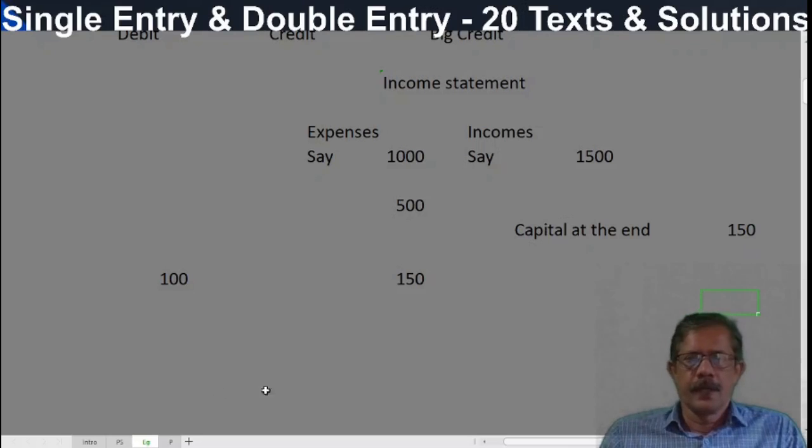Suppose in the middle of the day he has taken 10 rupees for lunch, a personal drawing, not a business expense. What are all the expenses incurred by him? We don't know. But this information is there. He has taken 10 rupees for personal purpose, and that is called drawings. If that 10 rupees were also there, this 150 would have been 160.